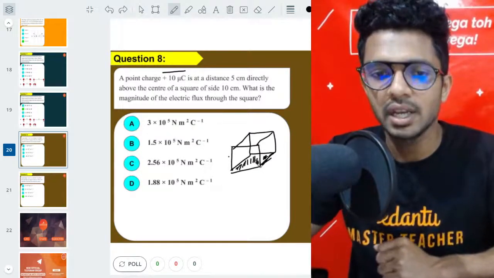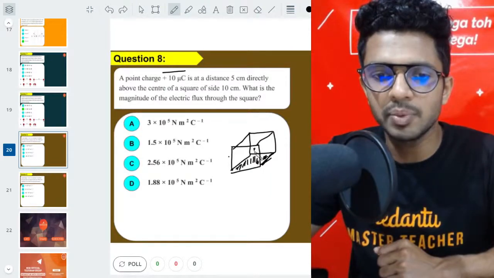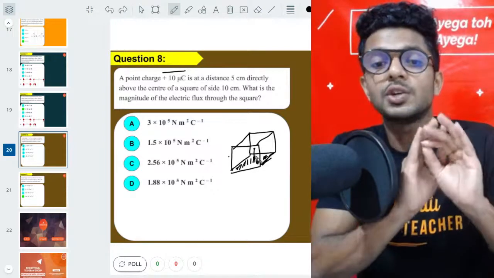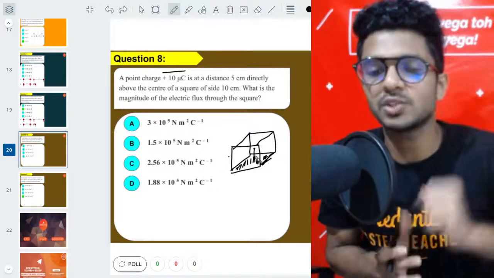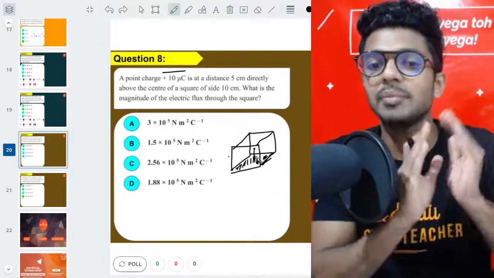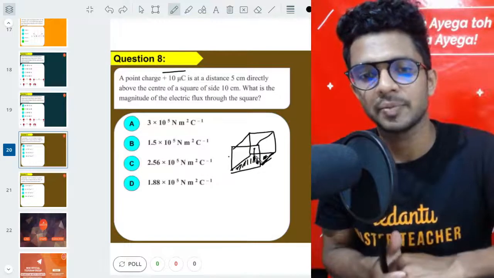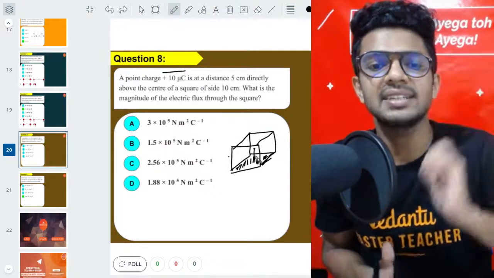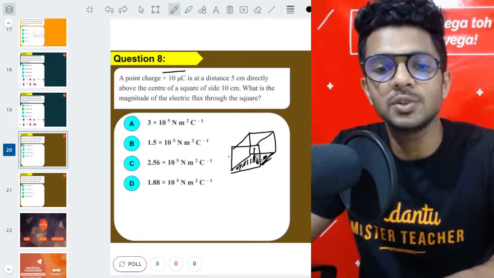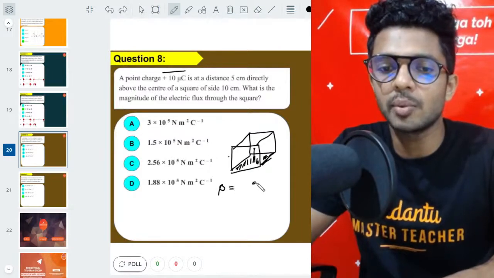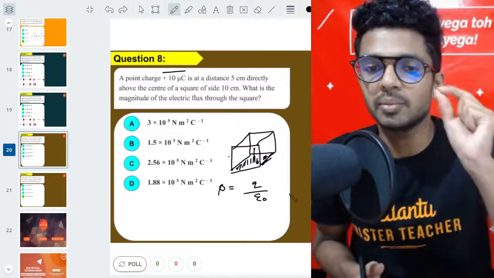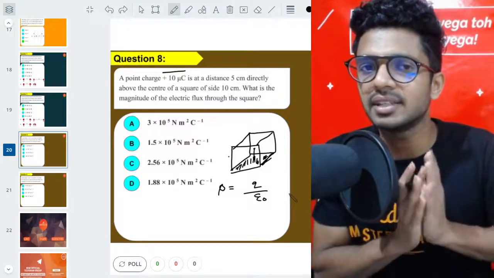So here we have a square. On top of the square we are keeping a charge like this. Can you see? A charge is being kept. The question is the total flux that is passing through that square. So in order to produce a uniform shape around the charge, I made it a cube from that particular square, by keeping the charge exactly at the center of the cube. We all know that the total flux produced by a single charge is q by epsilon 0. This is the total field lines coming out from a charge. We have all learned this, right, Gauss law?